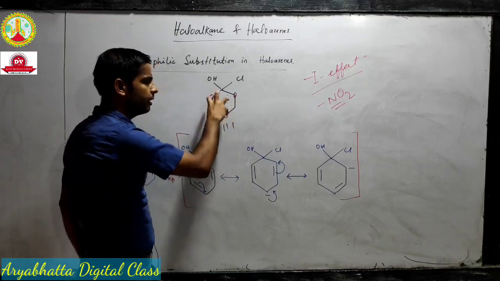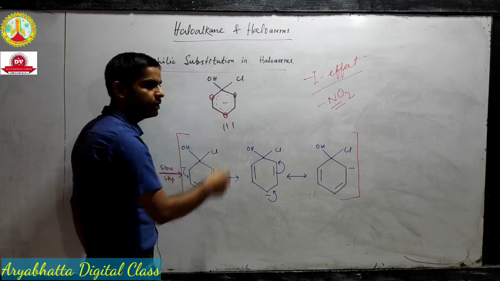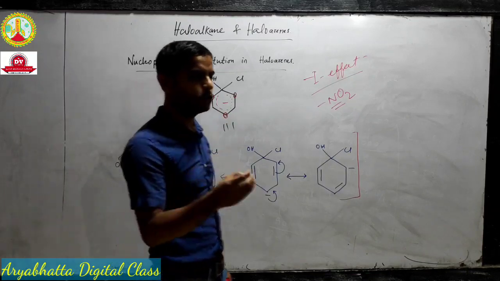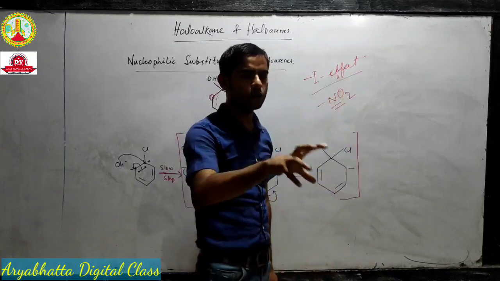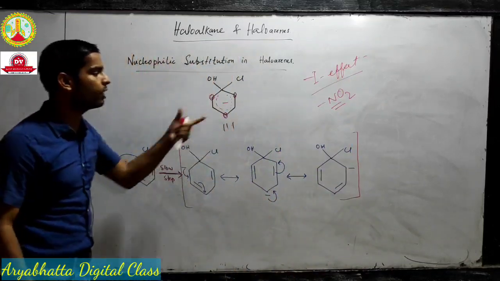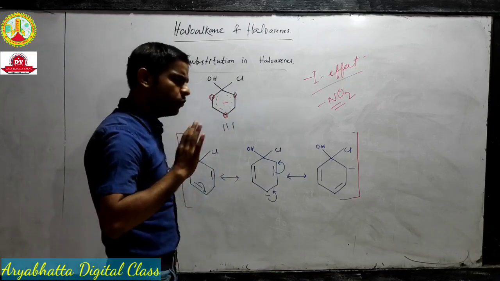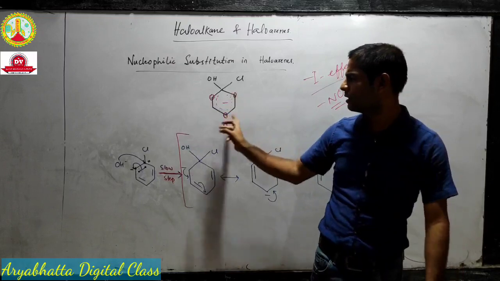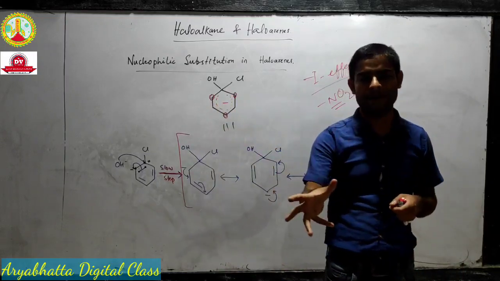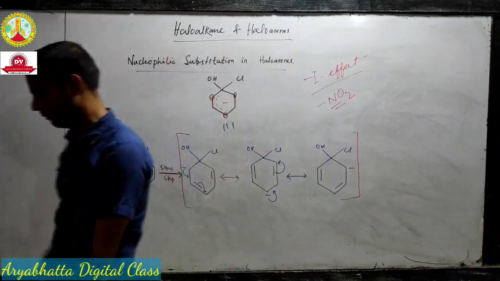So similarly, the highest density is at ortho and para. So it's better to introduce a negative I effect group at ortho or para position. It will be more effective. At meta position, it will reduce the negative charge density, but not that effectively. At ortho and para position it is more effective.